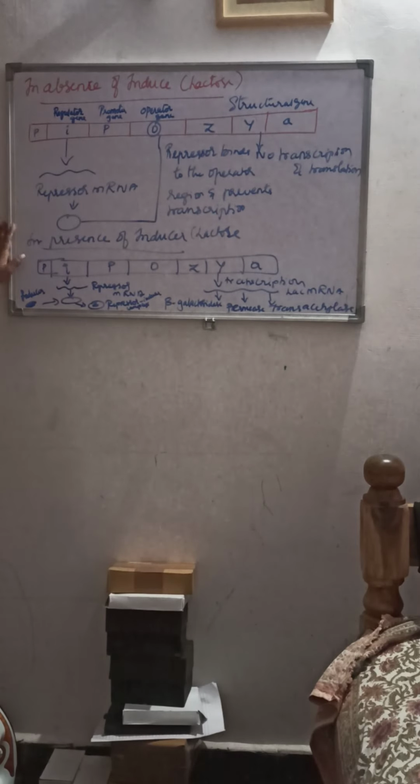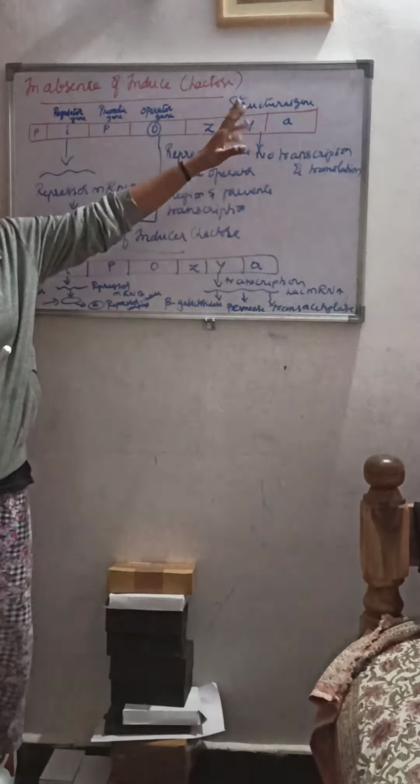That makes the operator sequence not available for the RNA polymerase to bind. So the RNA polymerase cannot transcribe the structural genes, namely Z, Y and A. Therefore the lac operon is switched off.